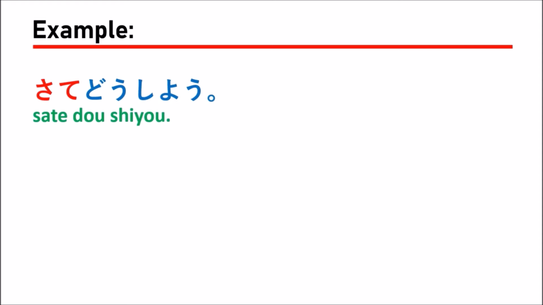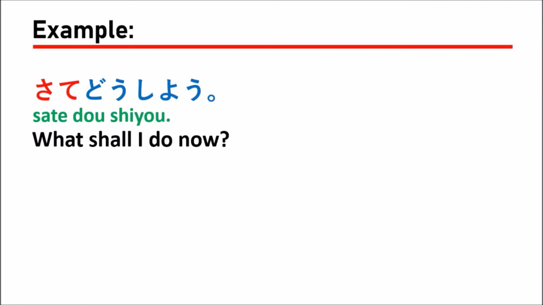For example, さてどうしよう。That means, what should I do now? Or you can translate it like, wow, what should I do now?